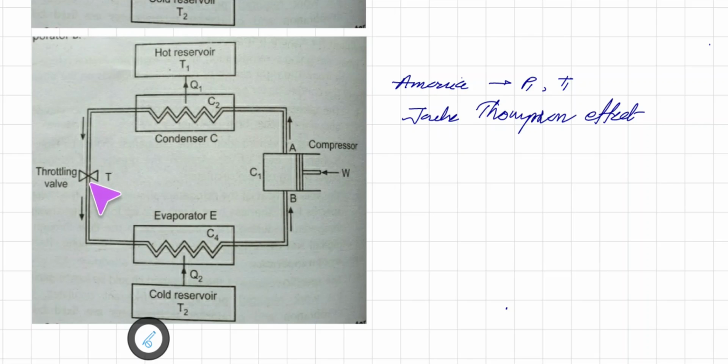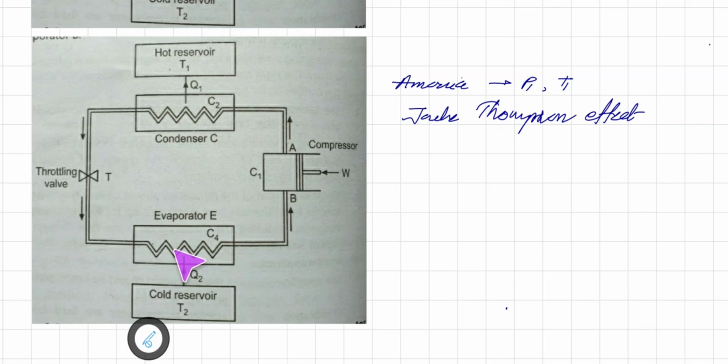Then this low pressure, low temperature liquid is passed through the evaporator. So this is the evaporator, and now the liquid passes through the coil C4 into the evaporator chamber E. Now the evaporator chamber consists of the brine solution. Here in the evaporator the liquid is completely vaporized. Now this liquid is converted into gas.